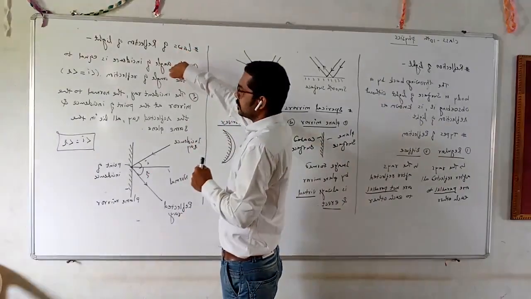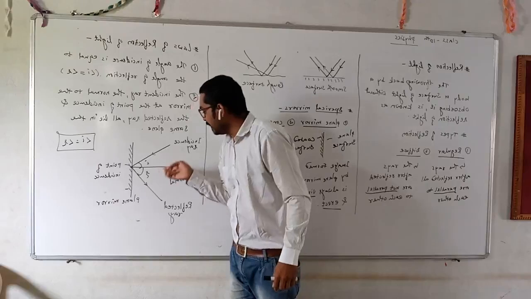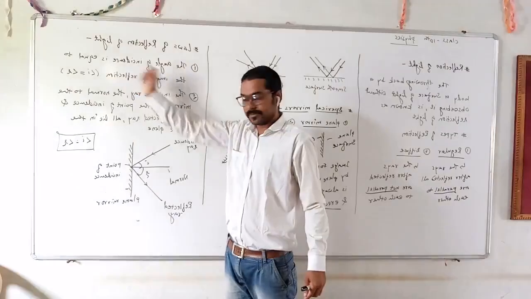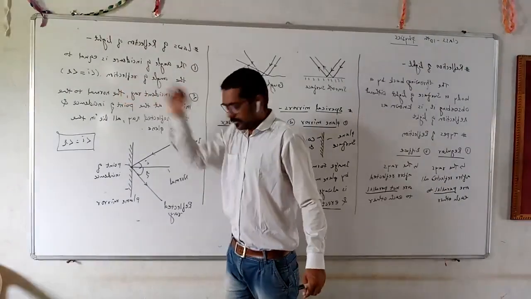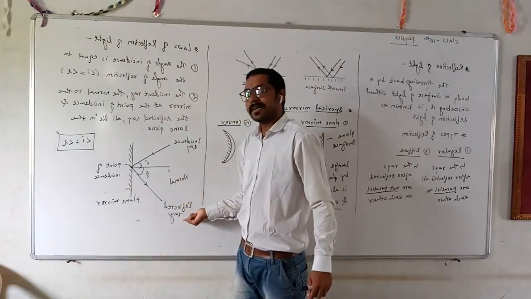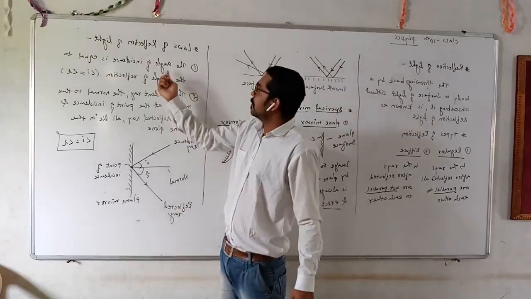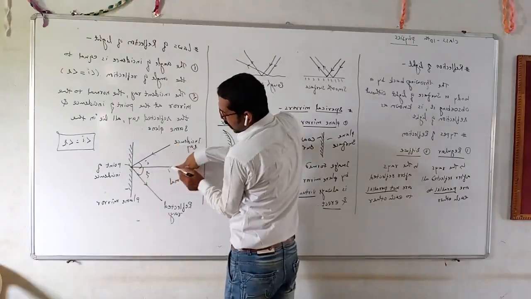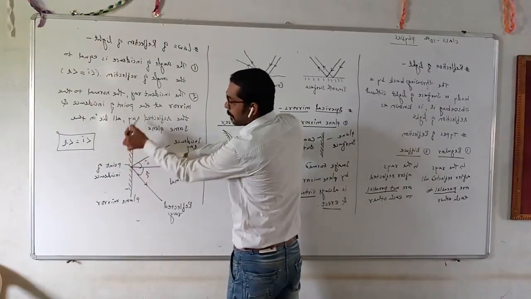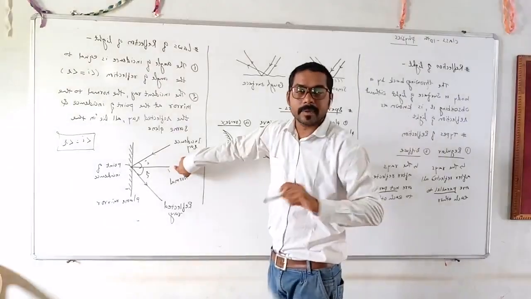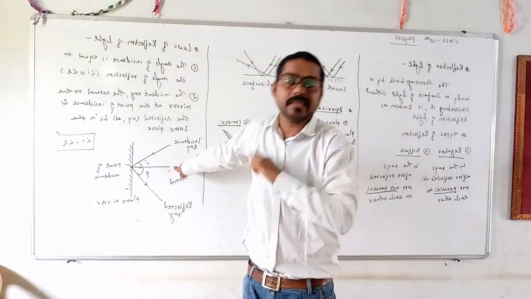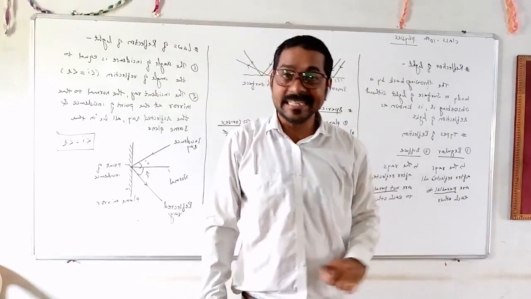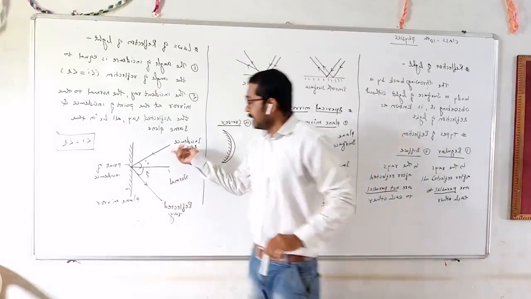According to the first law, the angle between the normal and the incident ray is called the angle of incidence. The angle between the normal and the reflected ray is the angle of reflection, and they are equal. Here, this is the normal, perpendicular to the mirror, drawn from the point where the light is incident.